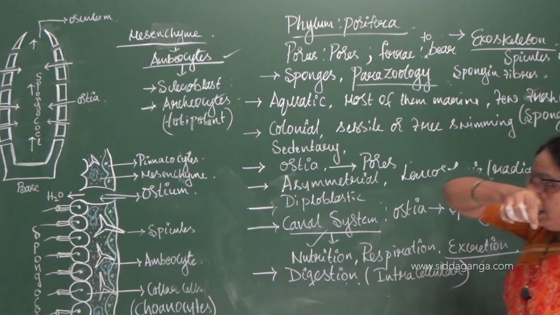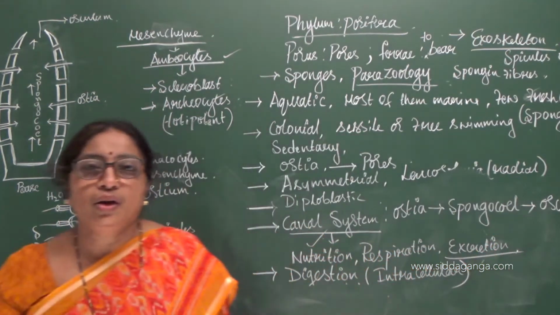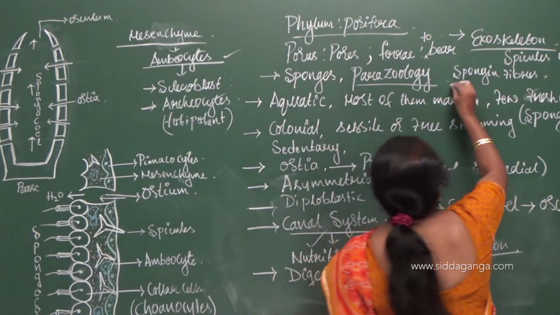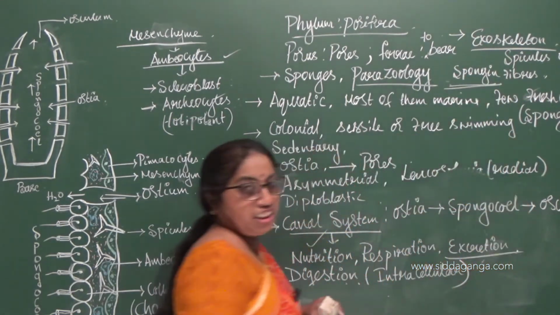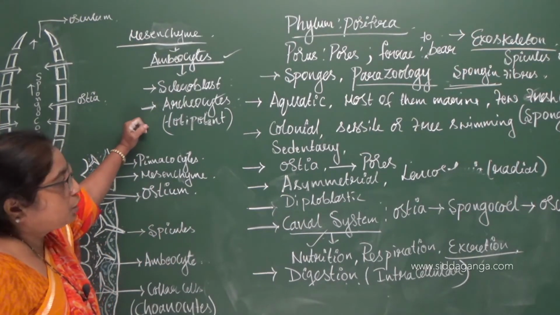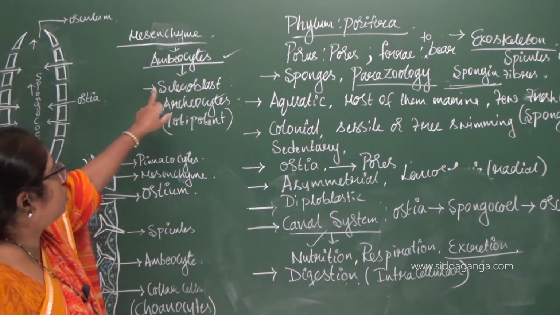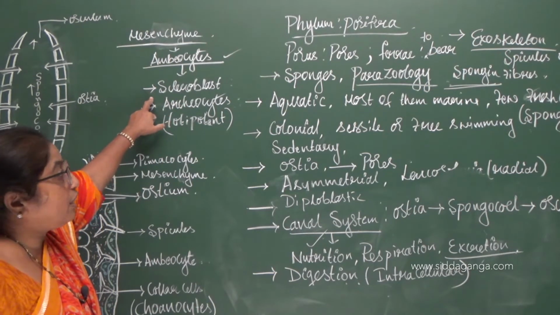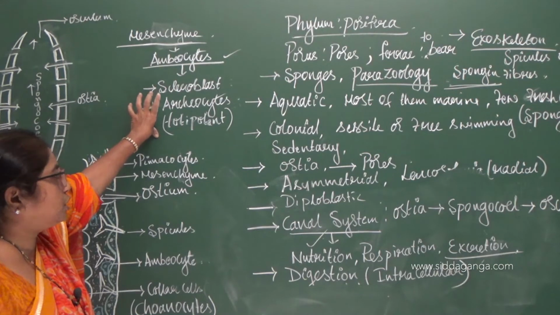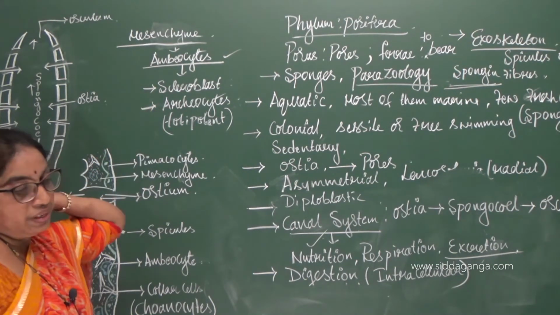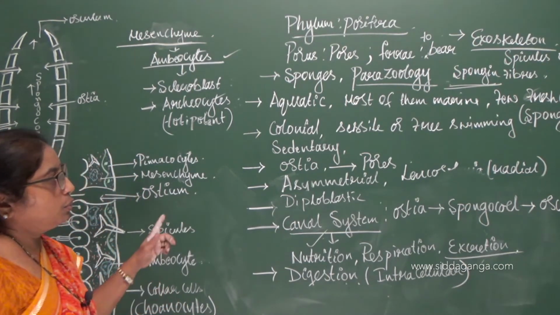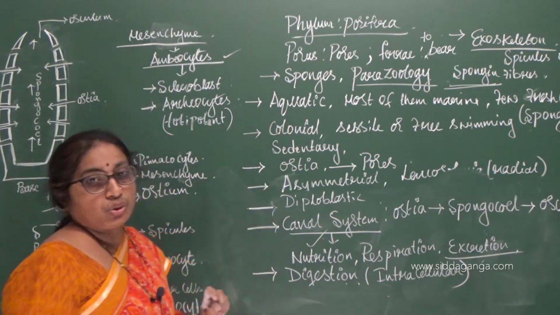These spicules are either made up of calcium carbonate or silica or a substance called as spongin. So the spicules are secreted by the scleroblast, and the spongin fibers are secreted from another type of cells called as the spongioblast. So they form the exoskeleton.